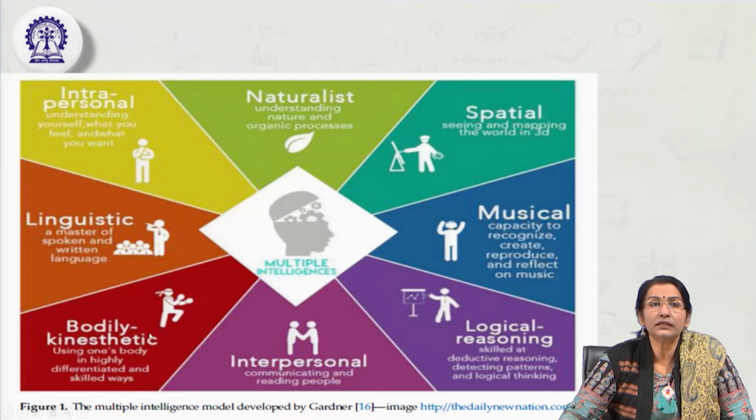So their body kinesthetic intelligence is that they can better understand their whole body parts, how it functions and how effectively it can function in the environment. They have a well developed physique as well as the extraordinary ability to excel in one or other types of sports. So that is called body kinesthetic intelligence, using one's own body in highly differentiated and skilled ways. We can give the example of all types of athletes, swimmers, sports persons. They belong to this category. Even the trainers, like sports trainers and coaches, also fall into this category.